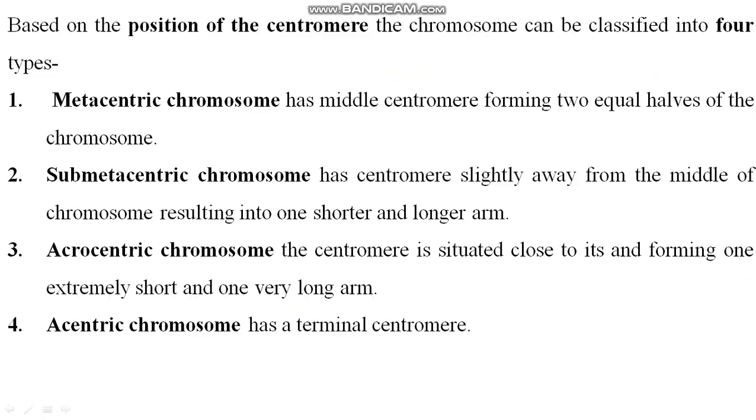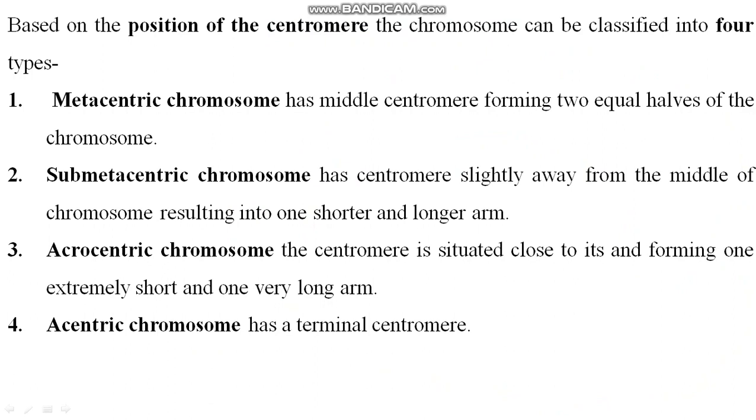Right, so based on the position of the centromere, chromosomes can be classified into 4 types: metacentric, submetacentric, acrocentric, and telocentric. If the centromere is present in the middle of the chromosome, dividing it into equal halves, it is called a metacentric chromosome. When the centromere is slightly away from the middle, with one shorter arm and one longer arm, it is called submetacentric. In acrocentric, the centromere is situated close to one end, forming one extremely short and one very long arm. Clear? So this is called an acrocentric chromosome.